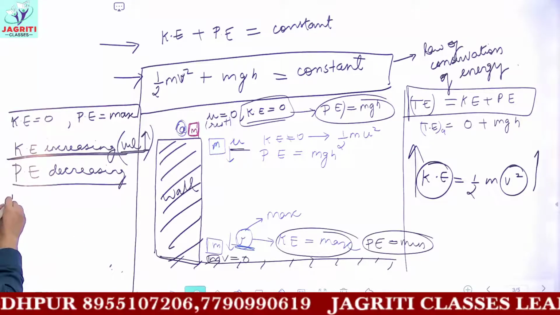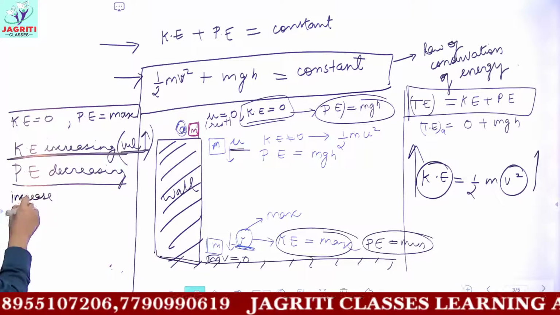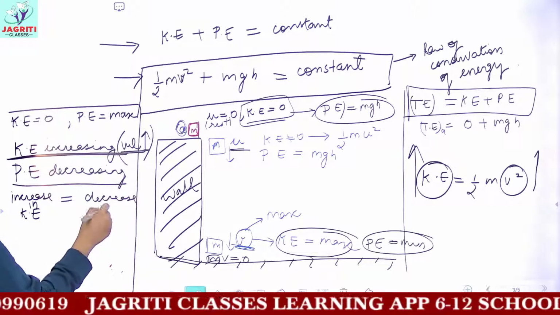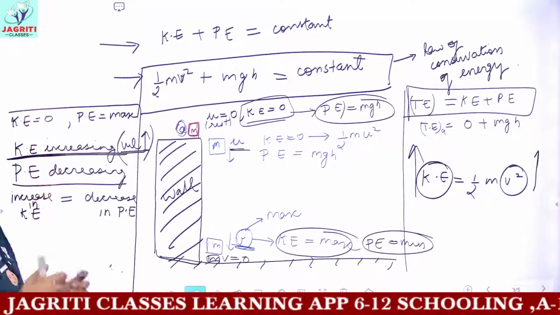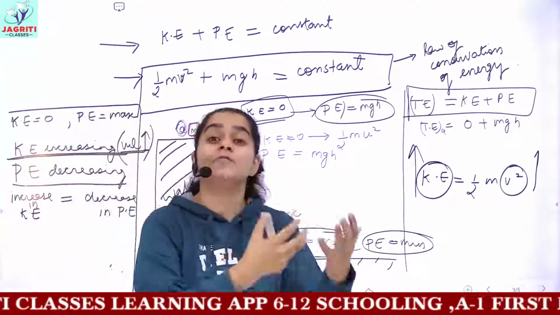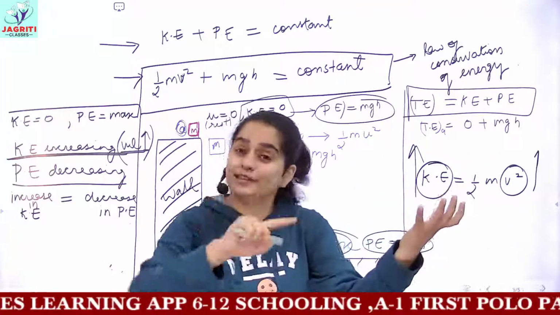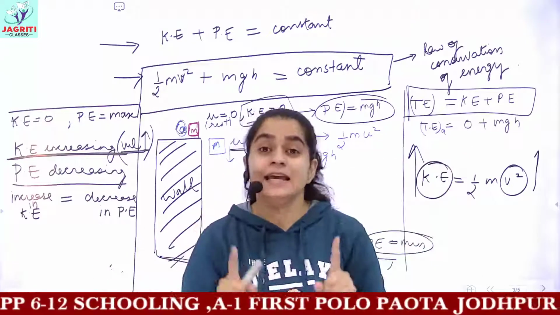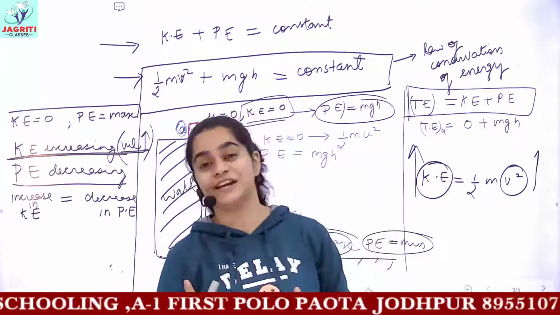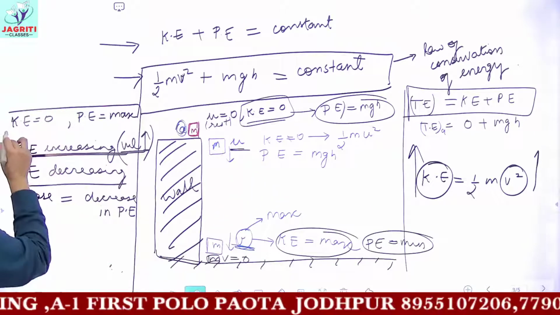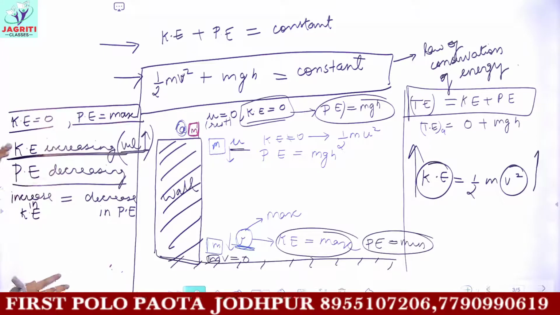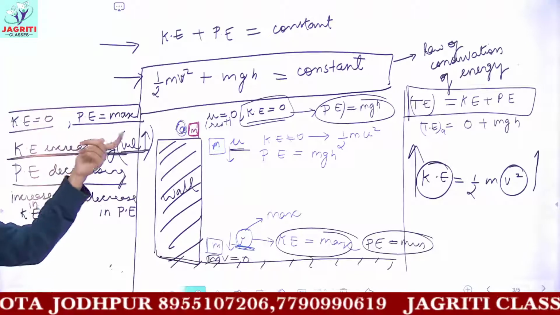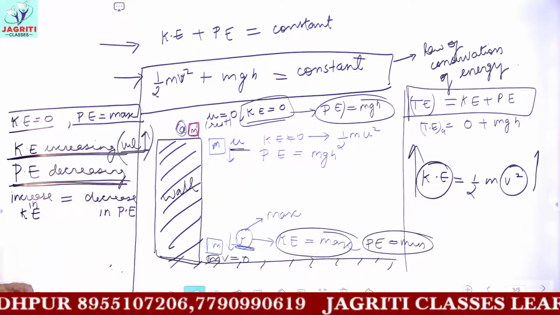And the increase in kinetic energy is equal to the decrease in potential energy. The magnitude by which the kinetic energy is increasing, with the same magnitude, the potential energy will continuously decrease. It means the total energy will remain constant. Firstly, you had no kinetic energy and only potential energy. Now because of increase in velocity, the kinetic energy is increasing, but similarly the potential energy is decreasing.